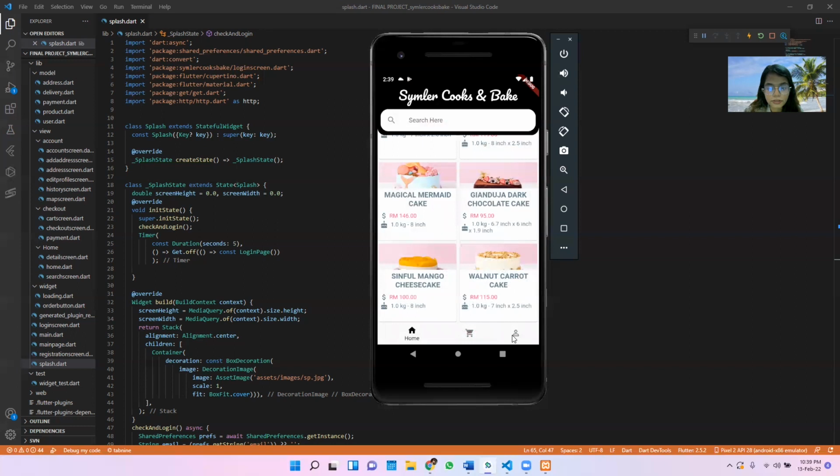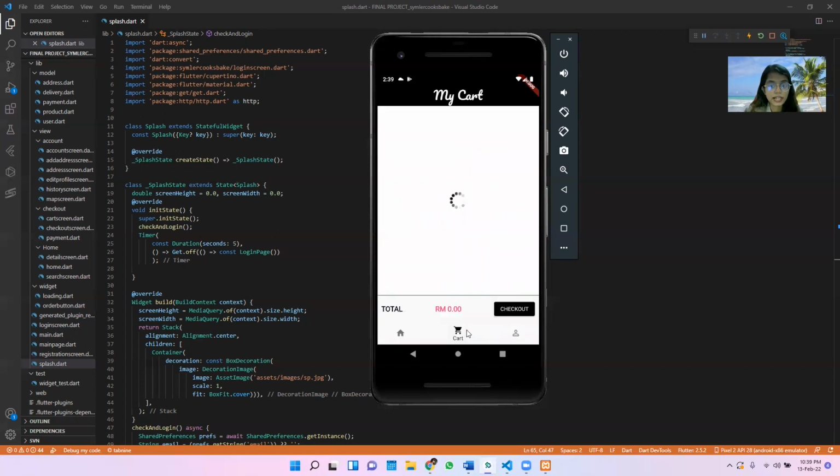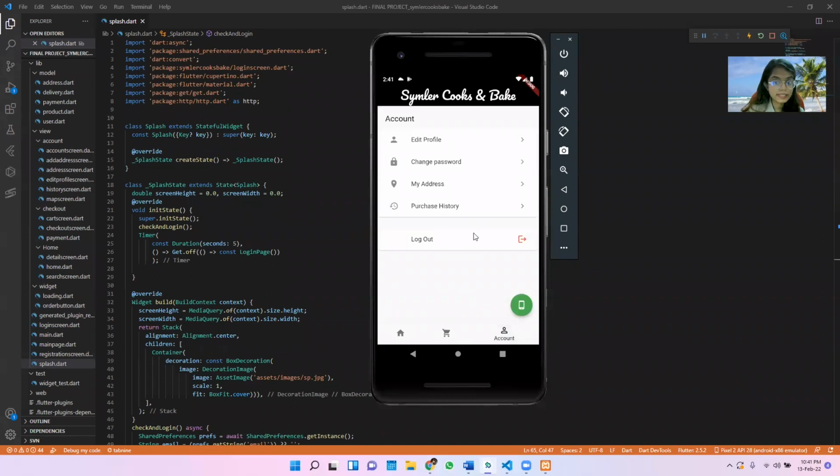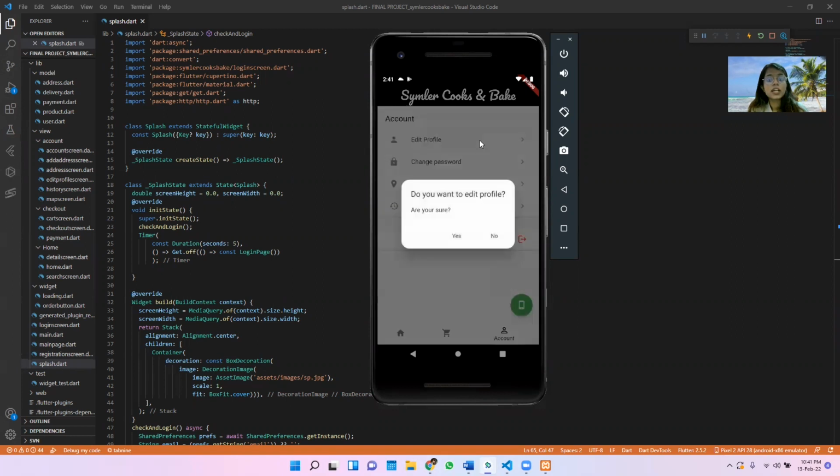Okay, before I proceed to the cart, let me show the cart button first, so that you get it. It will display that the cart is empty, haven't booked anything yet. And also there is a total amount and checkout. Okay, now let's take a look at the account part. We have 4 features in the account part, which are edit profile, change password, address, and purchase history. First, we're going to take a look at the edit profile.